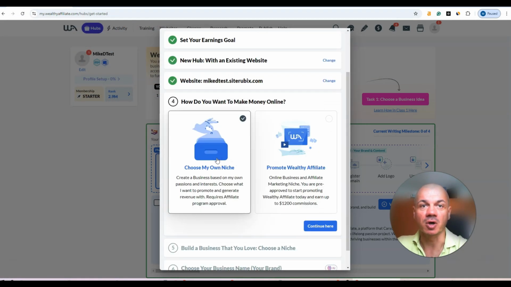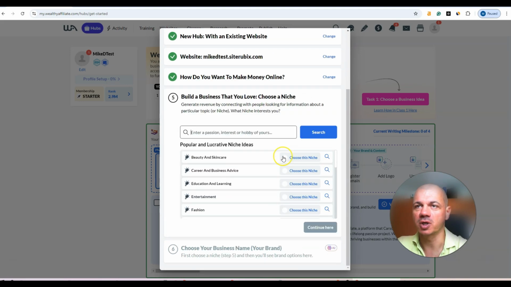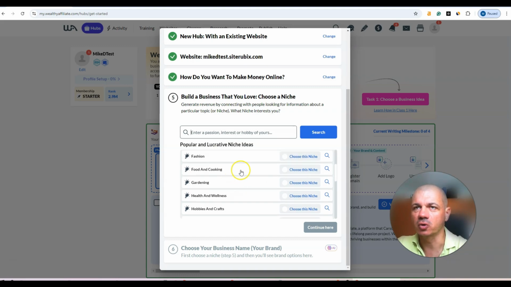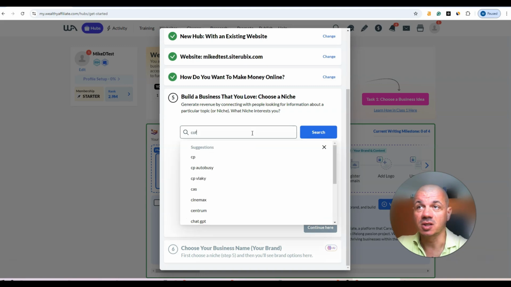Let's choose our own niche, continue over here, and now let's build a business that we love, meaning let's choose a niche. What kind of niche would you like to have? It could be beauty and skincare, it could be fashion, food and cooking. These are very general niches. Let's type coffee and let's find out what the suggestions will be within the platform.